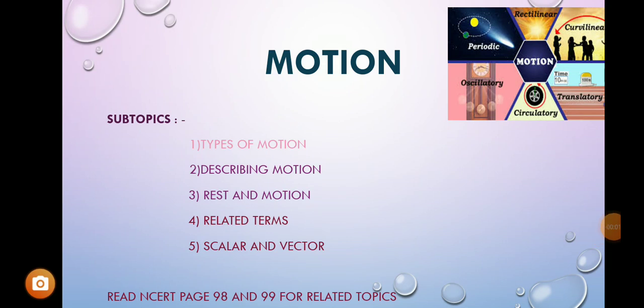Good afternoon, students. Today I'm going to start a new chapter from physics, that is, chapter 8 Motion. In everyday life, we see some objects at rest and others in motion. For example, you can take the birds flying, fishes swimming, blood flows through the body in the veins and arteries.